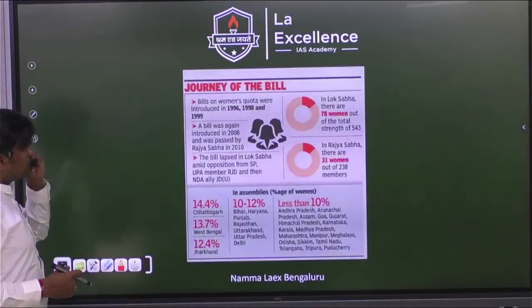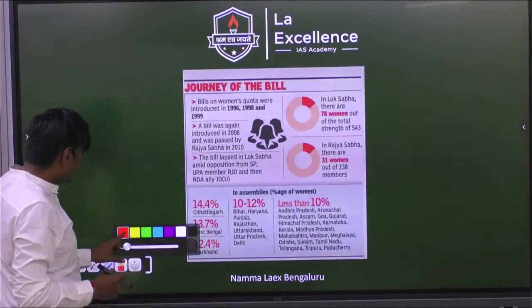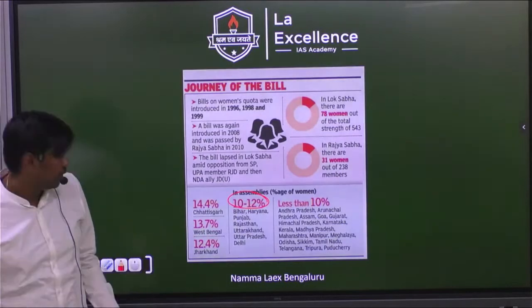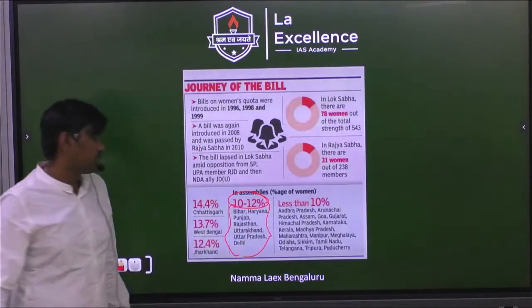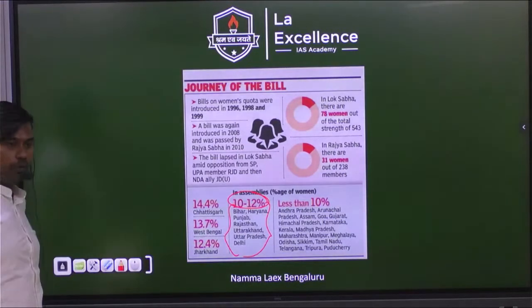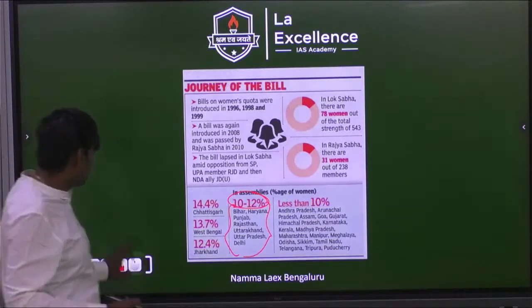So, the journey of the bill. We know it was introduced in 1996. One thing you can learn here is, states which are having more representation of women as of now, most of them are actually North Indian states. Bihar, Punjab, Haryana, all Hindi belt states. UP, Bihar, at least they are giving some respect for women, but that is not actually reflected in sex ratio. That is a controversy. They are having the worst sex ratio in the country. That means they are doing more gender discrimination, and at the same time they are giving women representation. It's a conflict. We have to live with that.